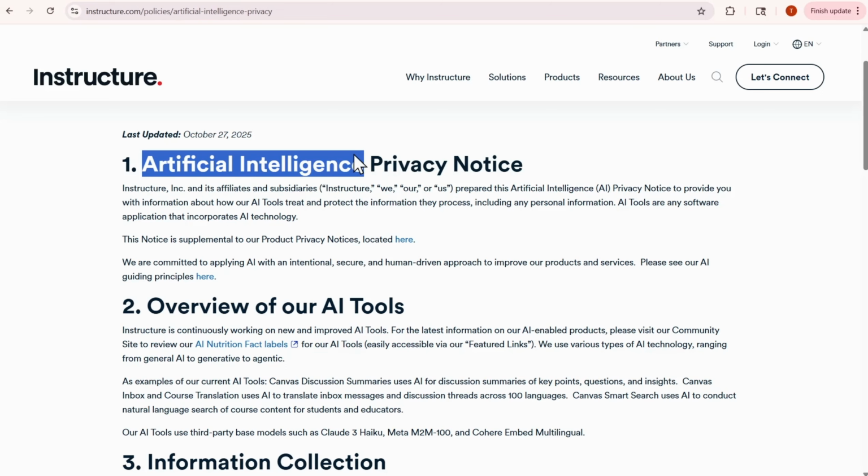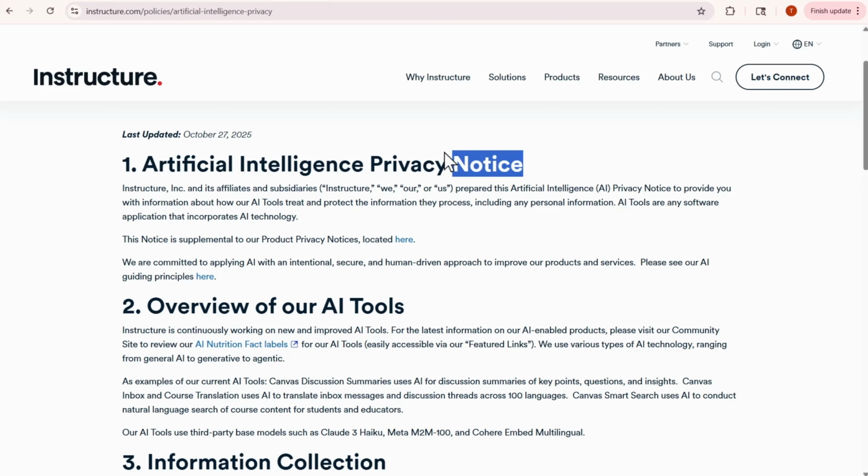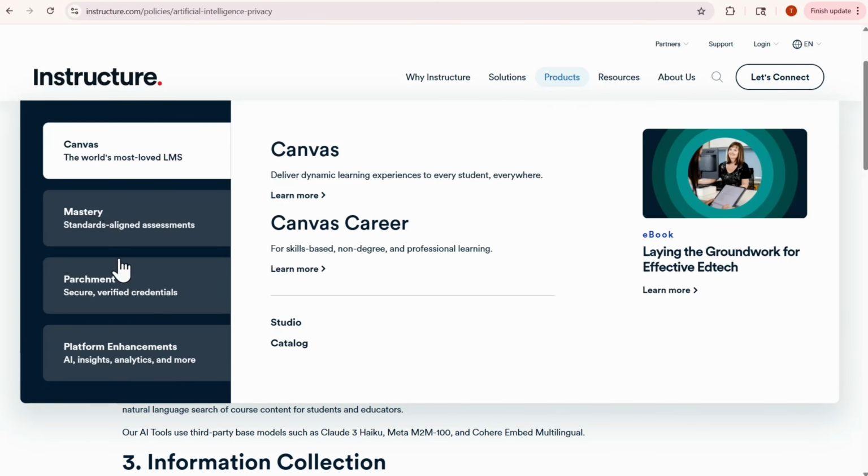So when we're looking at this from a business perspective, we're looking at lots of different factors that will influence what this notice is talking about. Now, a notice, generally, the audience for a notice are those who are consuming the products and services. A policy, generally, the audience for a policy are going to be internal stakeholders associated with the processing activities themselves. When I say internal stakeholders, I'm thinking about employees. I'm thinking about directors. I'm thinking about C-suite executives. Those are generally who a privacy policy is going to be addressing. A notice is going to be the consumers of these products, like the students, the parents.